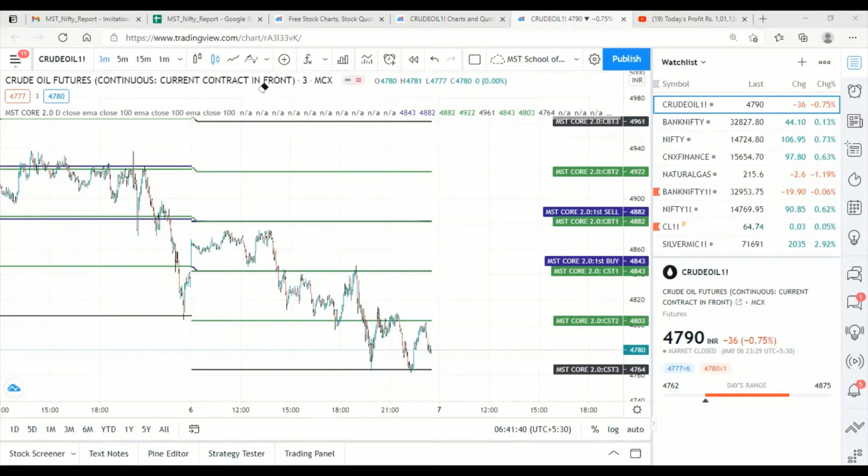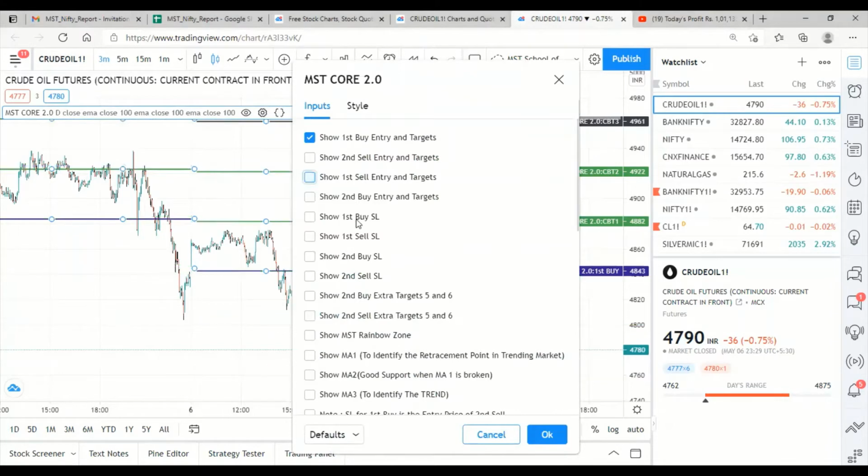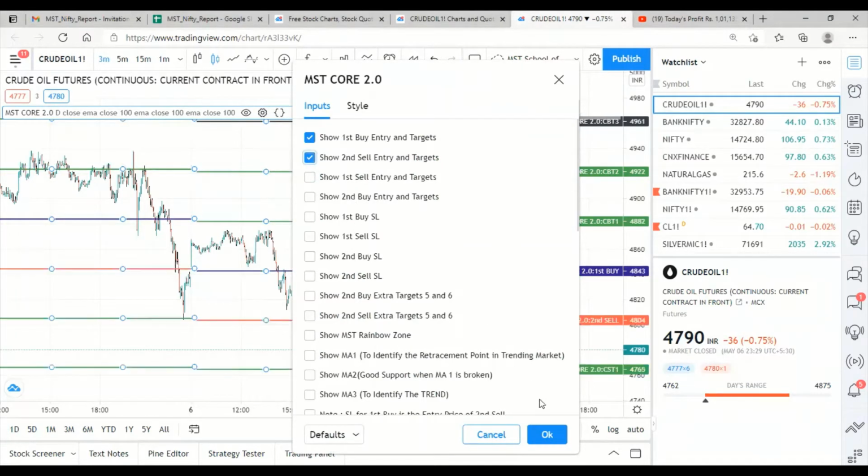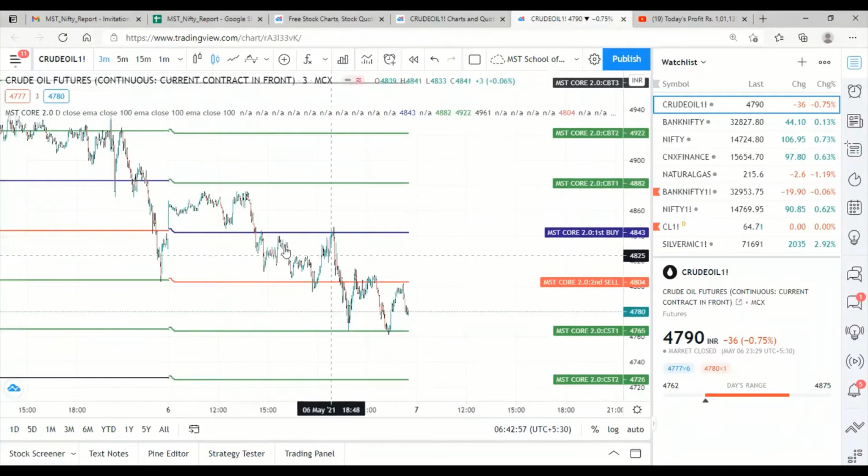So what I will consider today is, okay, only the first buy got activated, sell is not activated. So I will enable first buy and second sell. Now what happened? First buy activated and immediately the market did not move up. It came down, then reached up. Now it is forming the resistance, one resistance. The previous low is not broken. It is a resistance. Now SL hit.